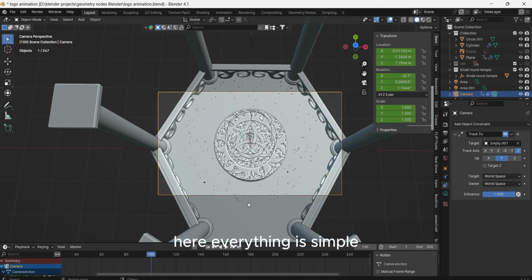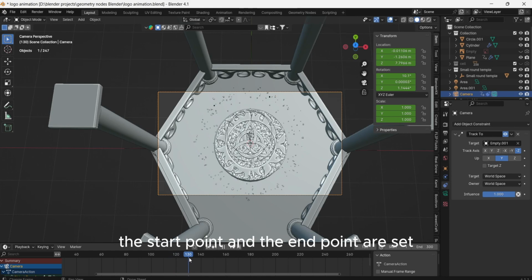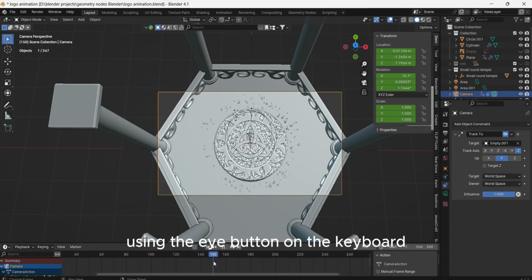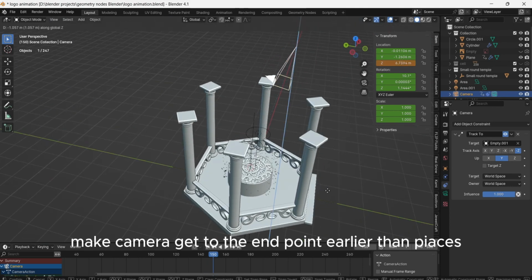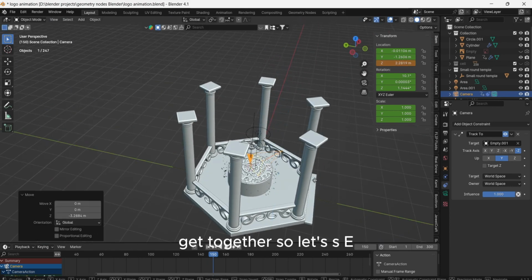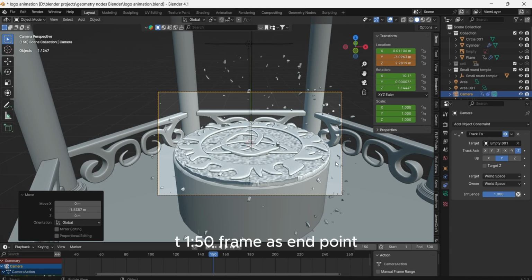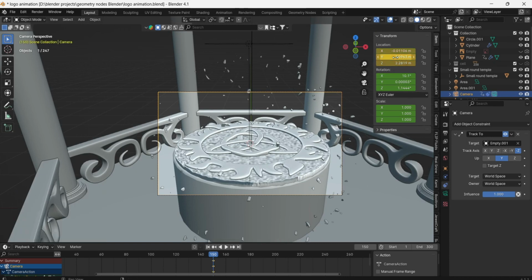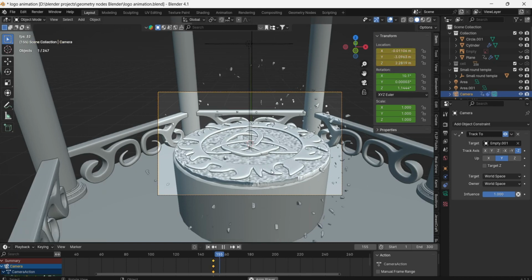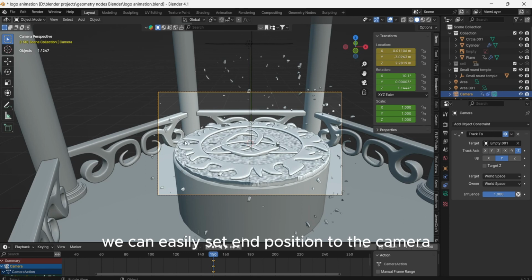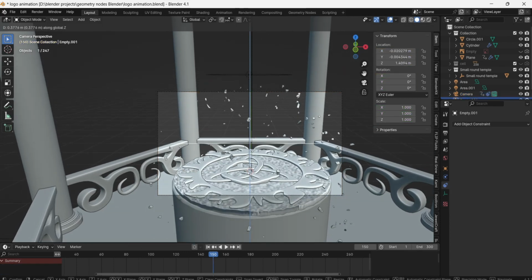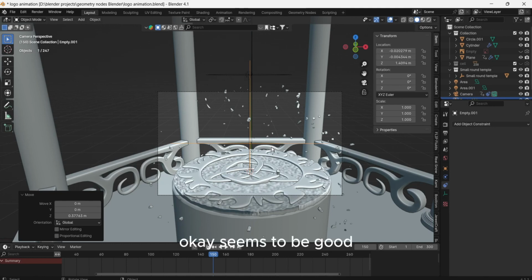Here everything is simple, the start point and the end point are set using the I button on the keyboard. We need to make the camera get to the end point earlier than the pieces get together, so let's set the 150th frame as the end point. As our camera tracks the empty, we can easily set the end position of the camera. Okay, seems to be good.